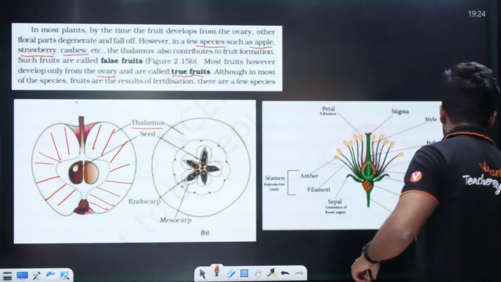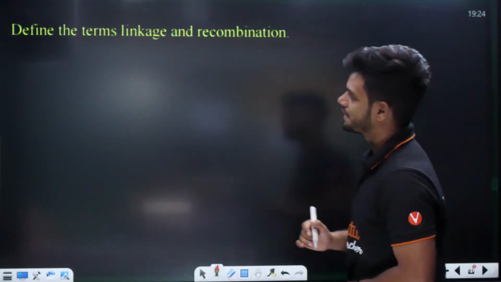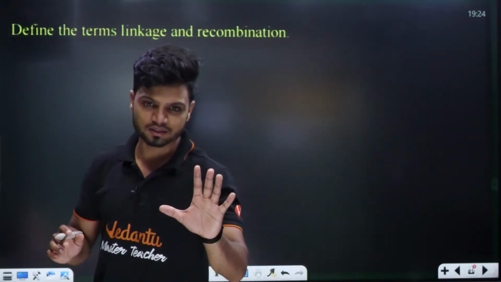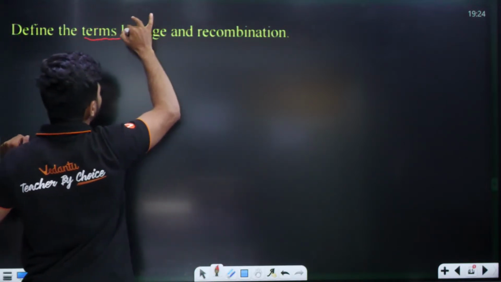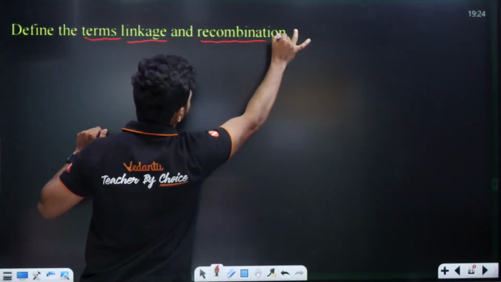ಅರ್ಥ ಆಯ್ತಾ ಎಲ್ಲರಿಗೂ? Next question students, next question. ಆಯ್ತಾ ಕ್ವೆಶ್ಚನ್ ಅರ್ಥ ಆಯ್ತಾ ಎಲ್ಲರಿಗೂ? ಈ ಕ್ವೆಶ್ಚನ್ ನೋಡಿ. Define the terms linkage and recombination.